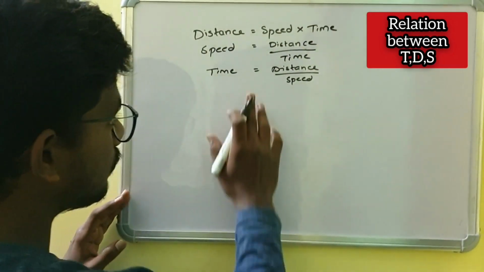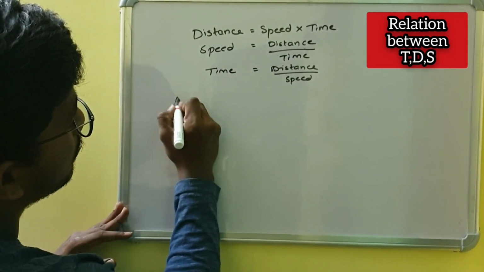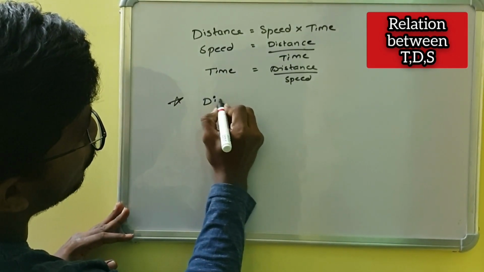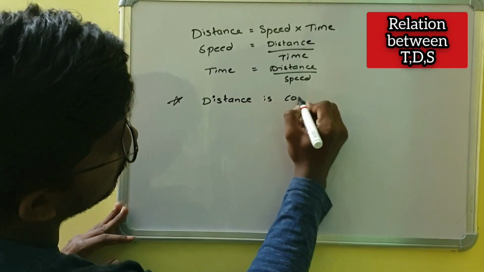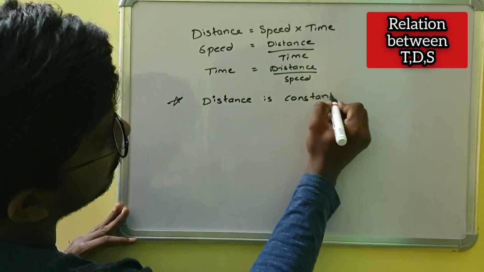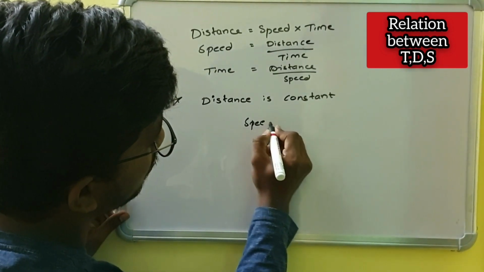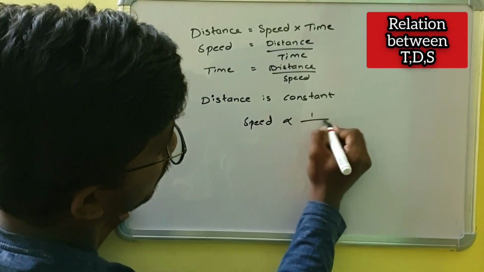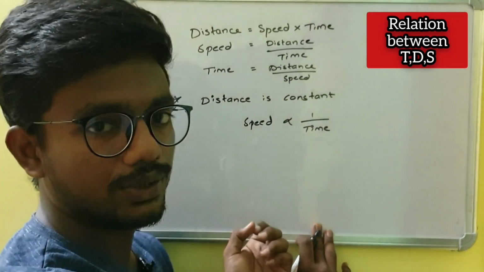If distance is constant, then speed and time are inversely proportional to each other.